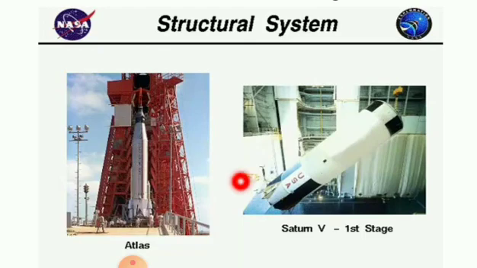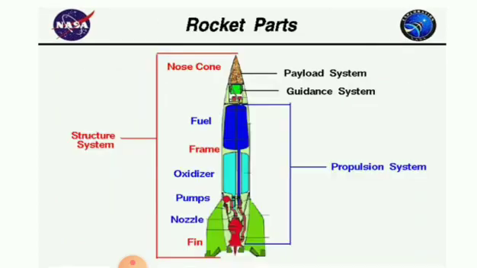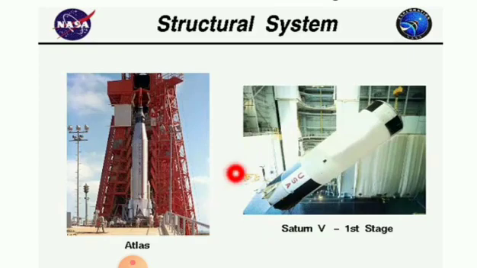The structural system is the frame that covers the rocket. So this is the structural system, that is a frame, right? It is made up of very strong but lightweight material like titanium or aluminum. Already I told you about the structure of a rocket and aeroplane like that, right?